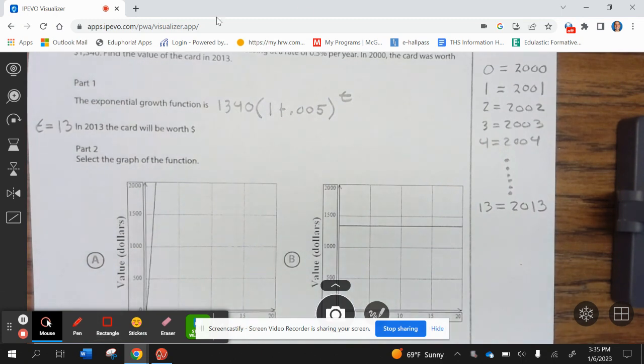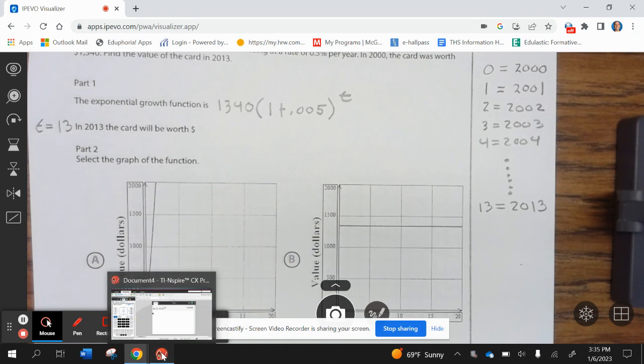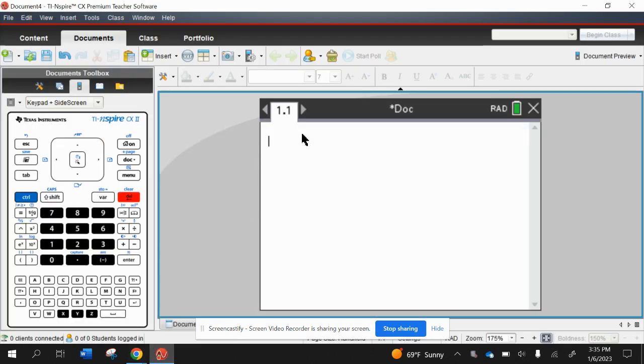All right, so let's go ahead and plug the value in. So 1340 times (1 plus 0.005) to the 13, and then that's 1429.76.